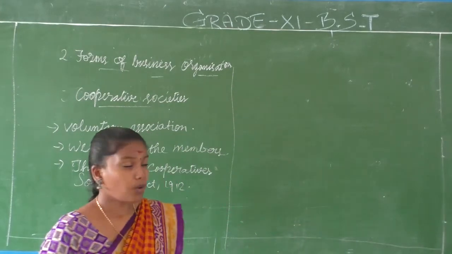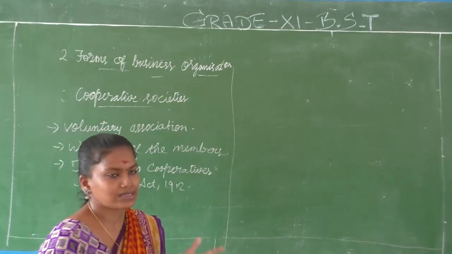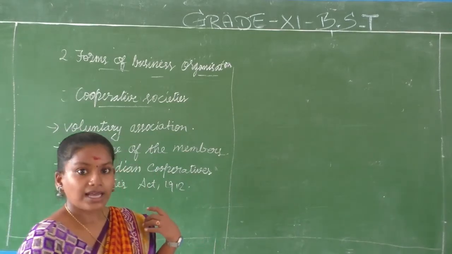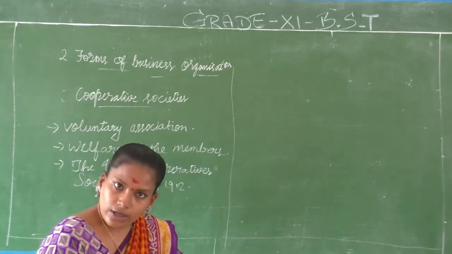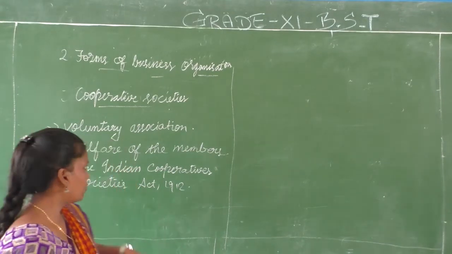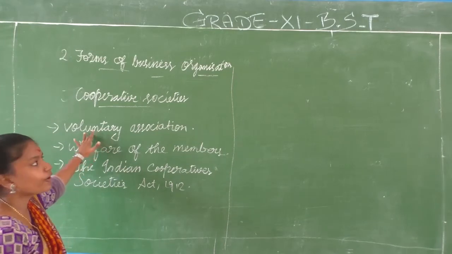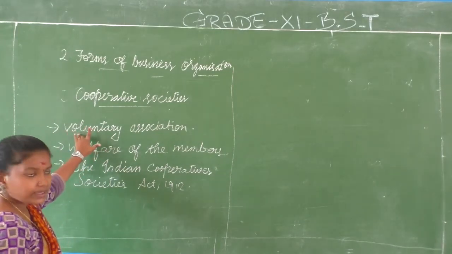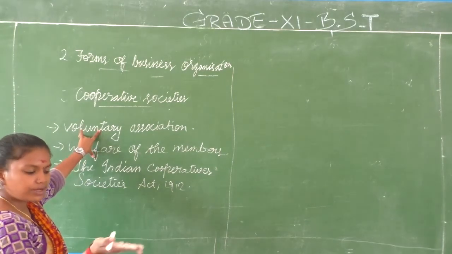What is a cooperative society? It is a society, not even an organization, which has its objective to promote the economic interest of its members. It is a voluntary association. It is not like a joint Hindu family, where you become a member just by being born in the family.